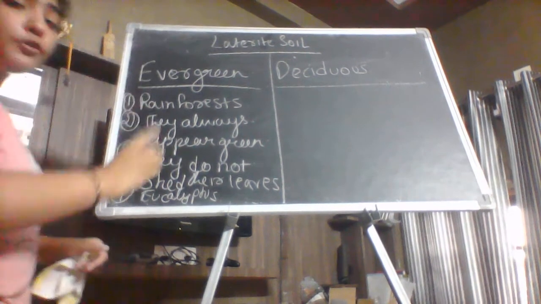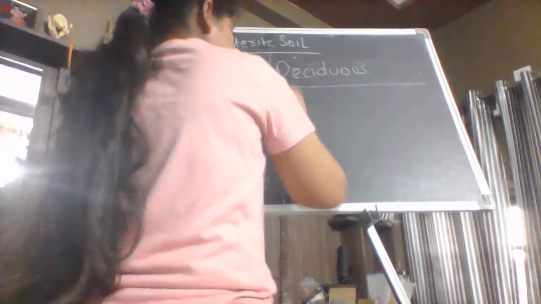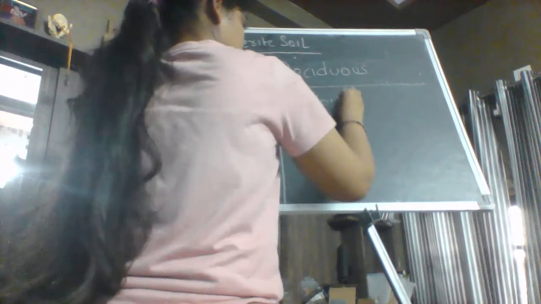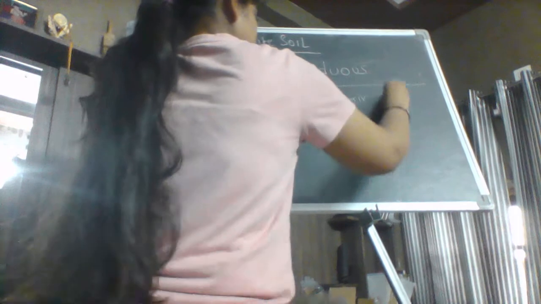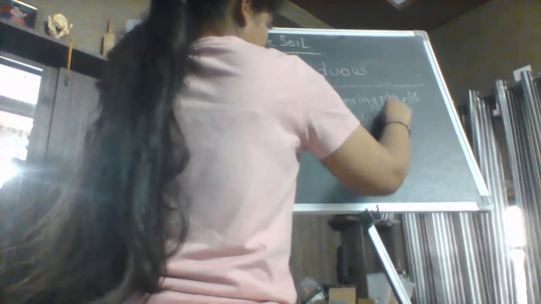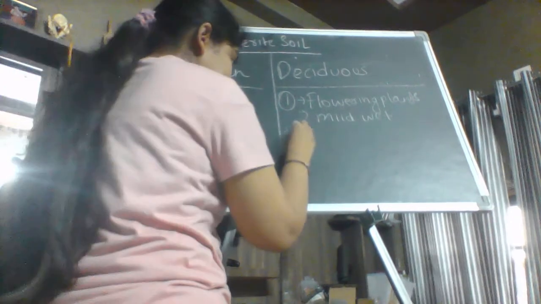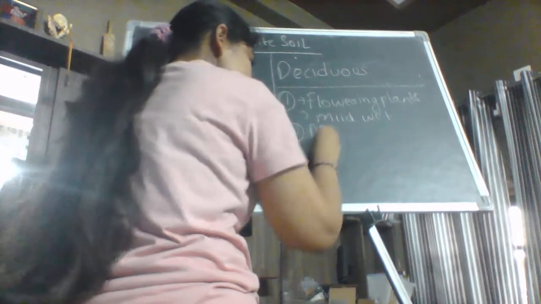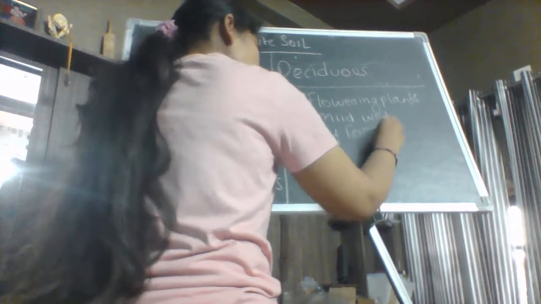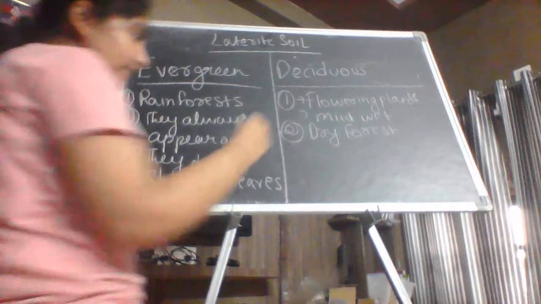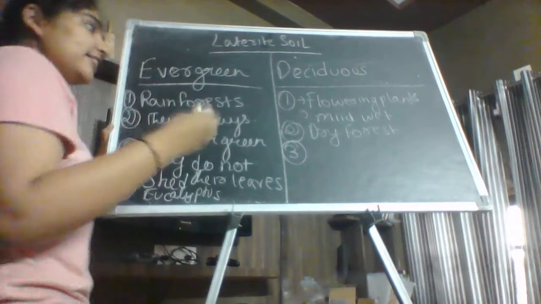Okay. Next, come to the deciduous forest. The deciduous forests are rich in deciduous trees, which are flowering plants, and they require a mild wet climate. And the other thing about the deciduous forest is that they are called the dry forest or the broad leaf forest because they have big flat leaves. And the third thing is that they shed their leaves seasonally.